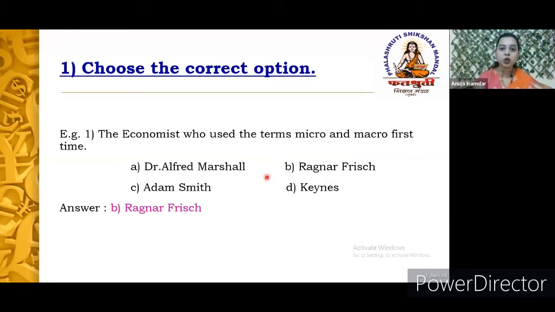So make sure that while answering this kind of question, you also write the option number correctly and the answer for the option. This is how you are supposed to answer the first question, choose the correct option. Similar to this statement, 5 statements will be asked and this question carries 5 marks.